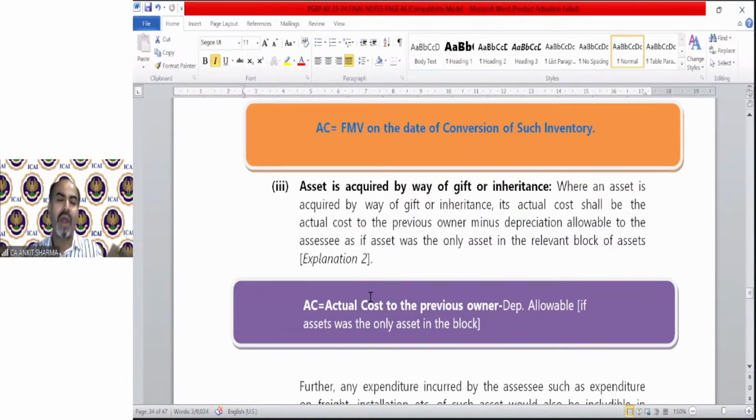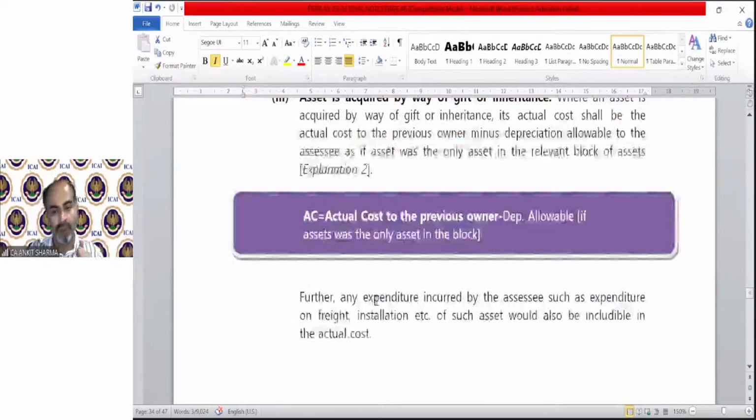Further, any expenditure incurred by the assessee, such as expenditure on freight, installation, etc., will form part of the actual cost of the asset.